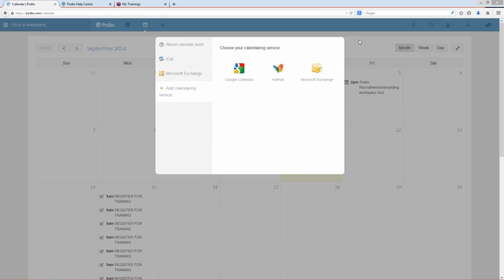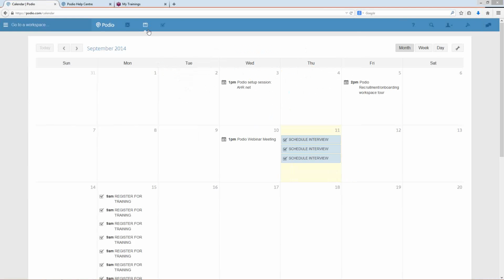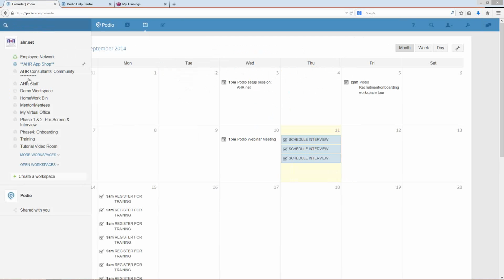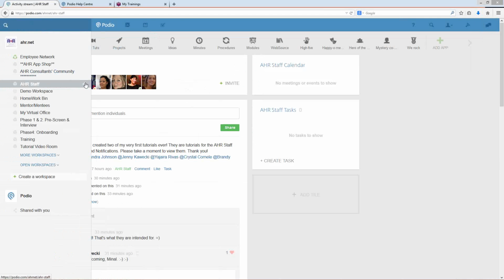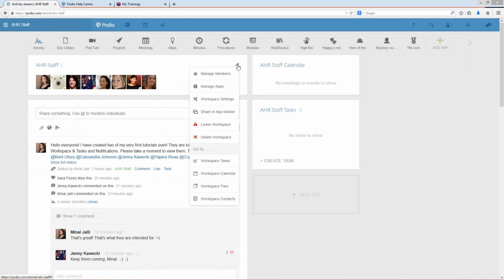So those are various ways. Okay, so that would be your personal calendar. So we're going to go into a workspace to get a little bit more detailed here. Okay, and I think there was an option in the wrench right here where you could see, no, it's right here. Okay, you can also access a specific workplace's calendar if you want, right by the wrench where all the invites are and the staff members or the members that are in that workspace.